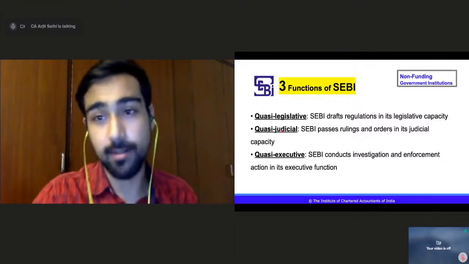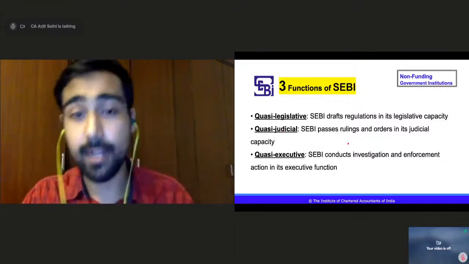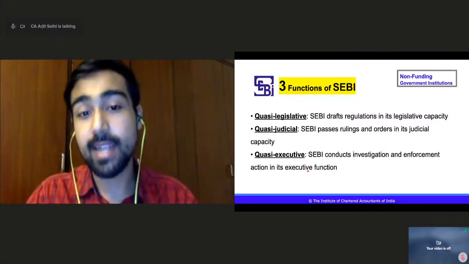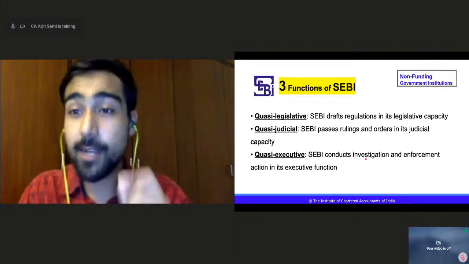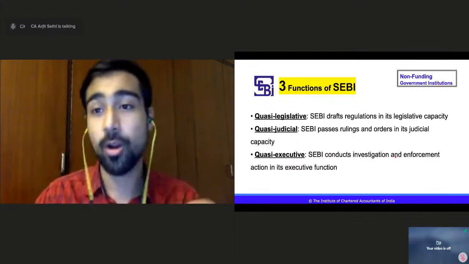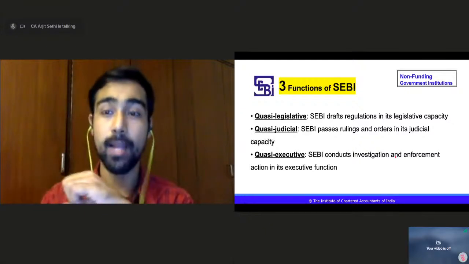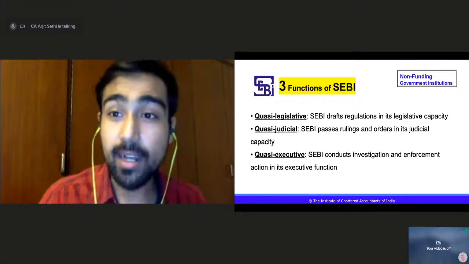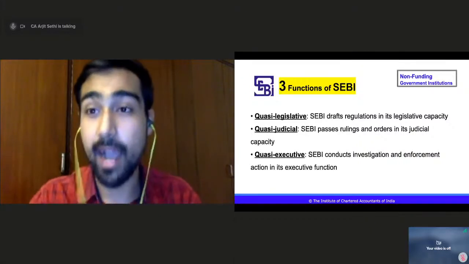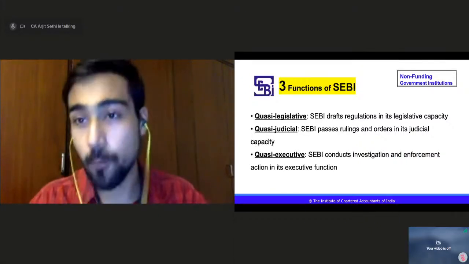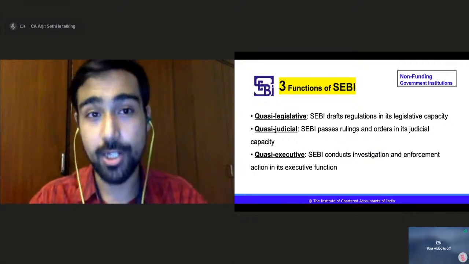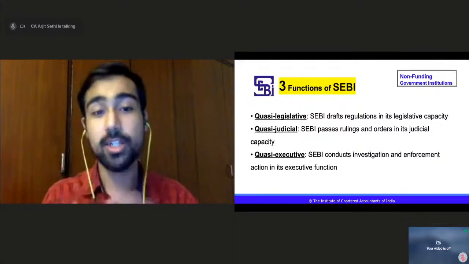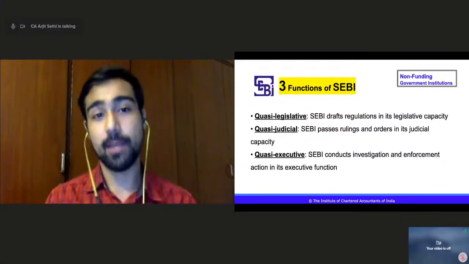That is quasi-judicial. Third is quasi-executive. That means it conducts investigations and enforcement actions in its executive function. It conducts investigations when it finds there is something wrong, or some share or some information in the market is misleading the public. So it conducts investigations and enforcement actions. As a quasi-executive function, SEBI can actually conduct investigations. Legislative, judicial, executive: three functions of SEBI.